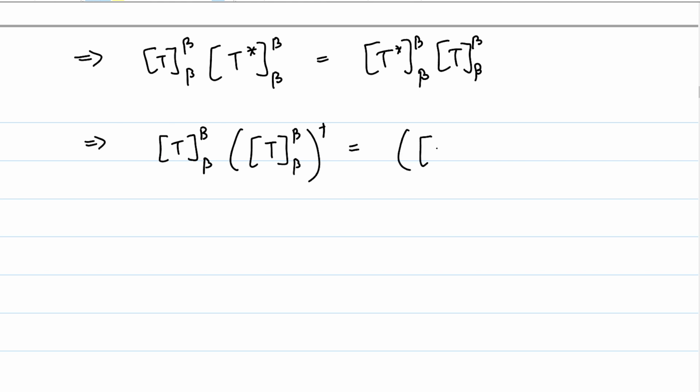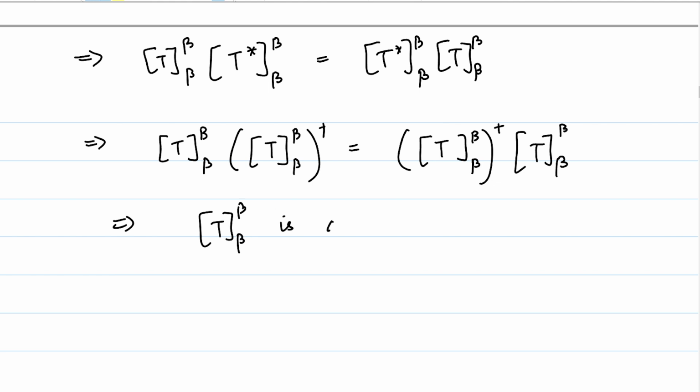So maybe I should be a bit careful. This is the adjoint of T beta beta times the matrix of T with respect to beta. But that just tells us that T beta beta is a normal matrix. So yes, we have proved one direction. We have proved that if T is a normal linear operator, then T beta beta is a normal matrix.